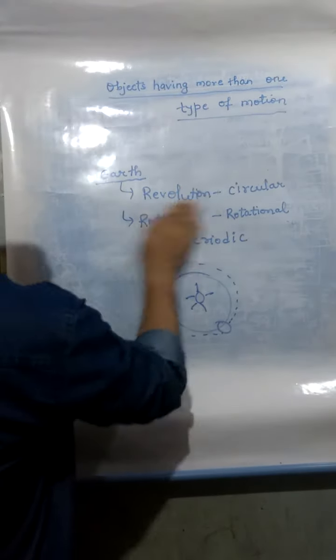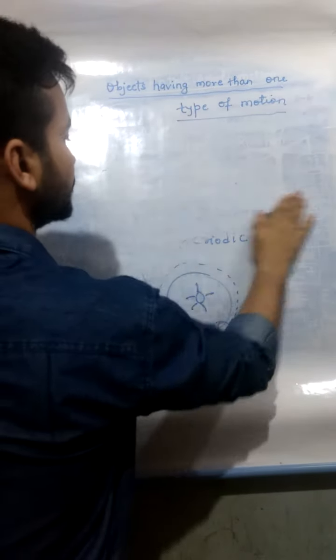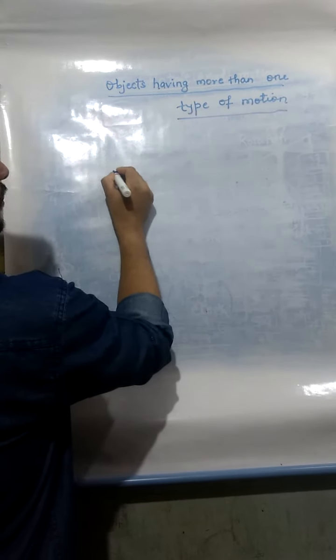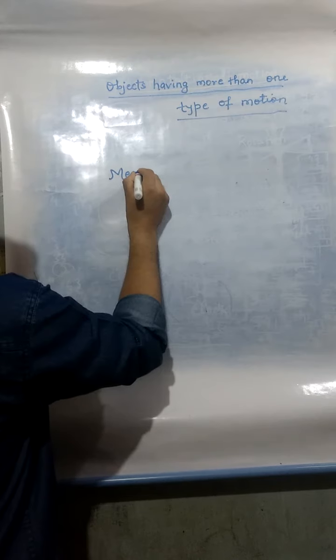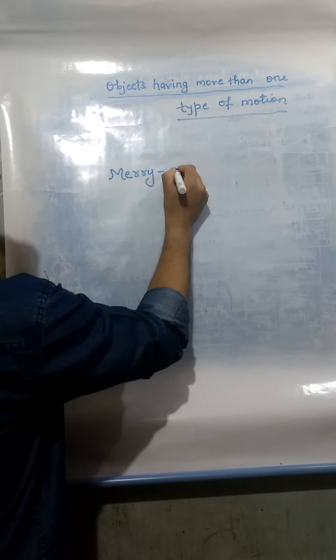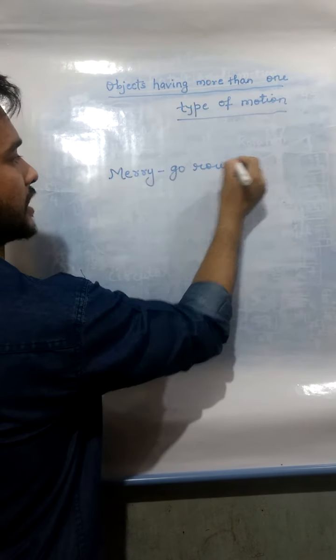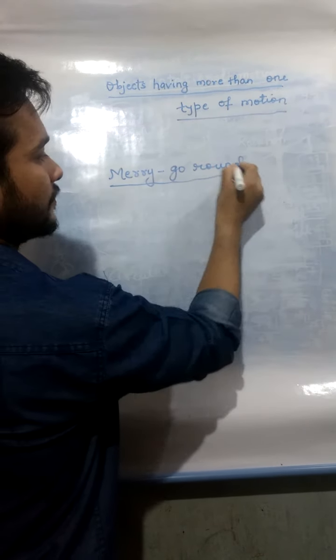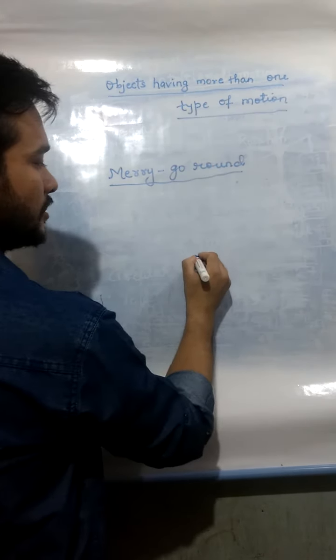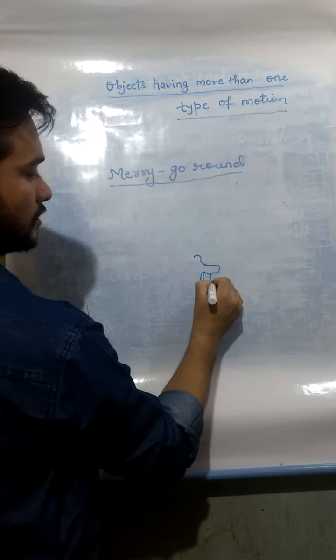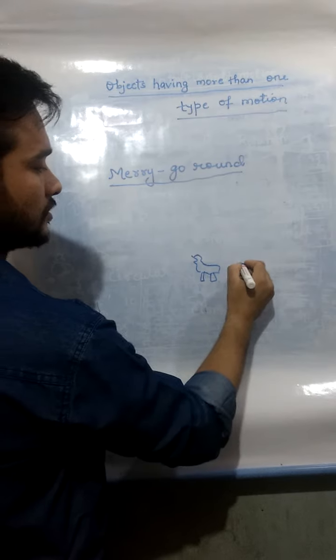Let's take another example. Suppose there is a merry-go-round. We used to see merry-go-rounds during a fair. Okay, let's draw a merry-go-round. Suppose this is a horse.